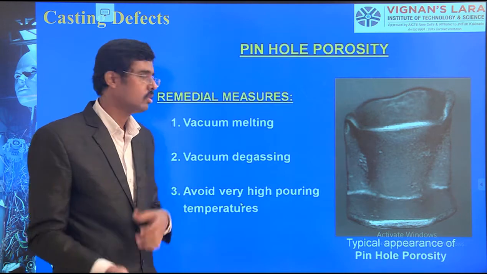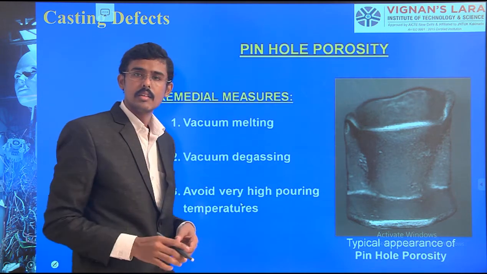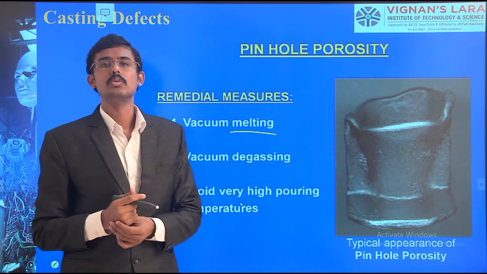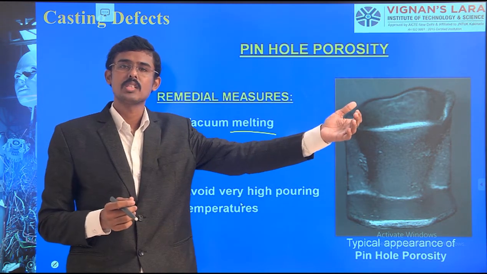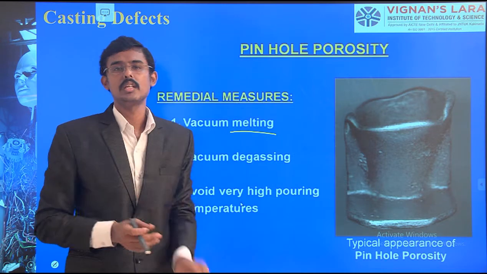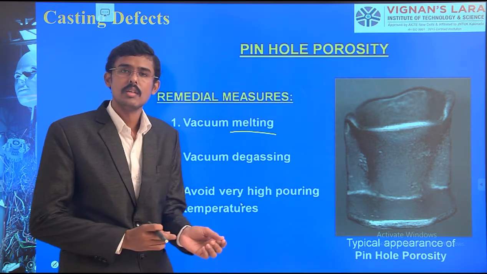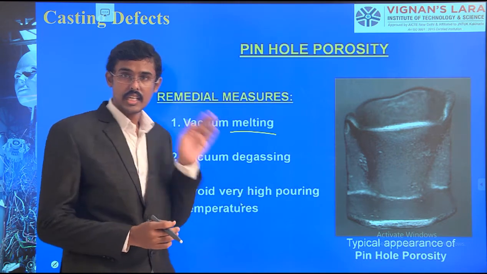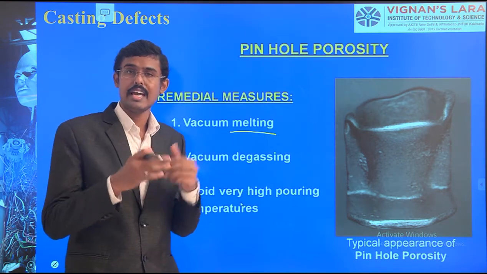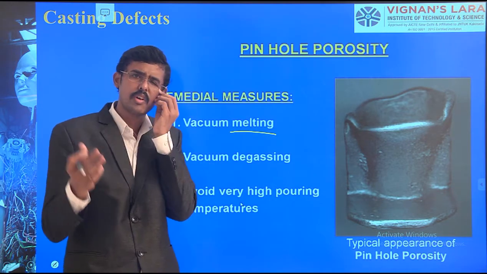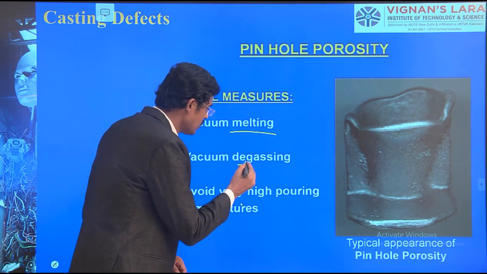We should do the melting in a vacuum melting process. Then hydrogen from the atmosphere won't interact with the cast metal or steel, whatever we are using, and the percentage of hydrogen will not increase. That is vacuum melting; otherwise, if we have melted in a normal furnace, then we do vacuum degassing.